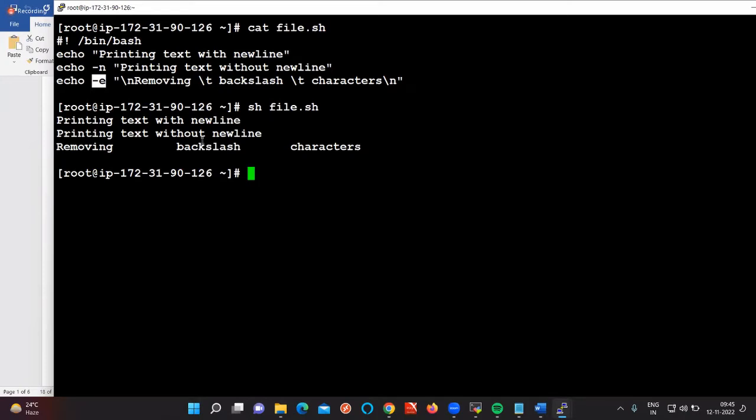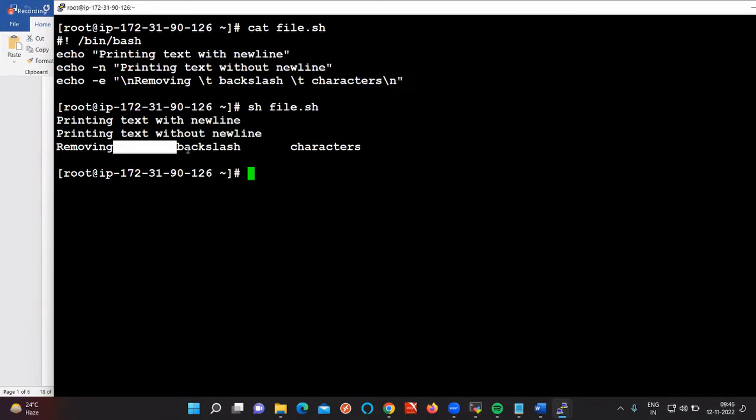So if you want to give a tab space between one character and another, or one word and another word, we need to use \t. It will give the tab space. But if you observe the remaining lines, have we got a tab space or a single space? Single space. If you want to give the tab space, what do we need to use? \t. That's enough. And \n means new line here.